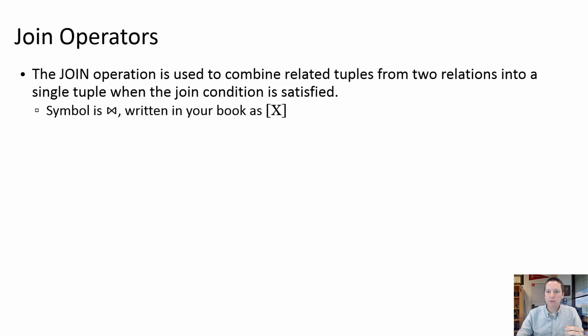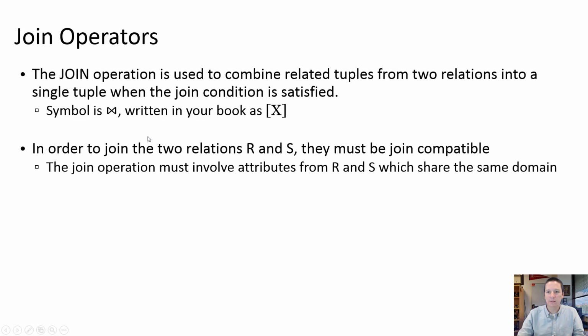So join operators are signified with this symbol right here, and they are used to combine the 2 relations based on some condition being satisfied. Now in your book, the join operation is written as this X in square brackets. I suspect that's just because they didn't have the correct font to generate this symbol, but this is the symbol that you commonly see and what we'll be using in the class.